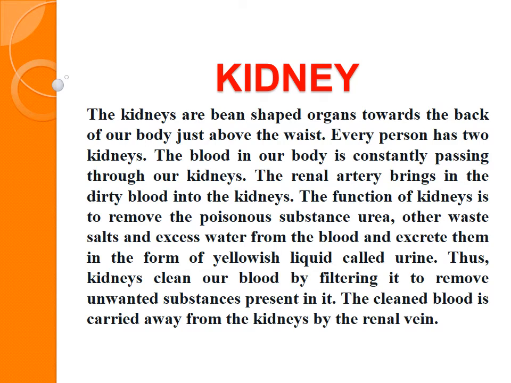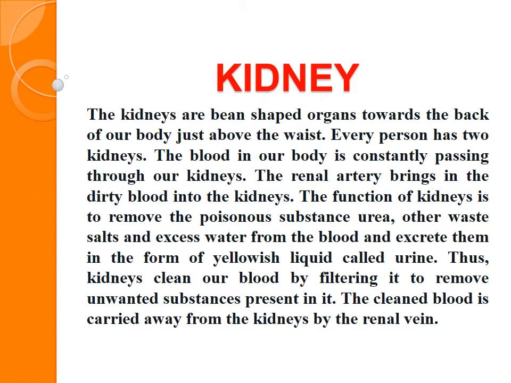Now we will discuss the kidney. The kidney is the most important part of our body because without the kidney we cannot filter the blood. A kidney is bean-shaped and is located towards the back of our body, above the waist. The blood is passed constantly through our kidney. The renal artery brings dirty blood into the kidney for purification. The main function of the kidney is to filter the blood.